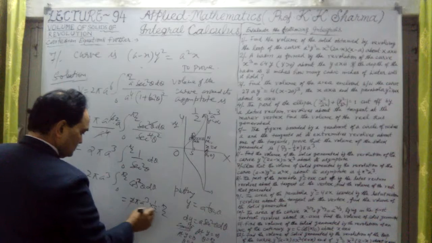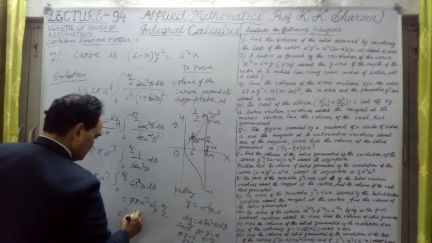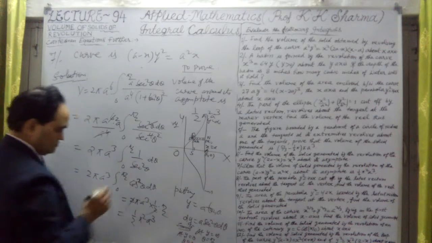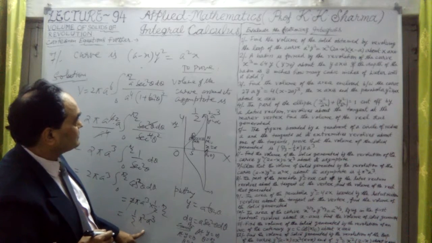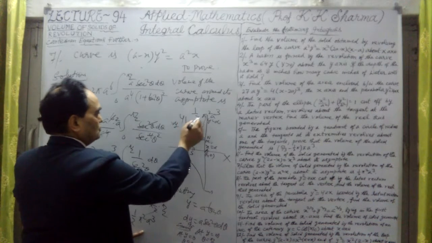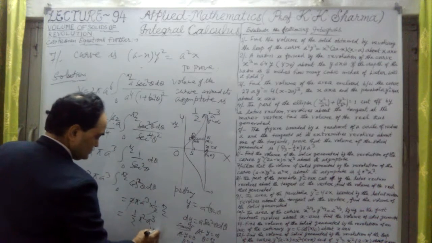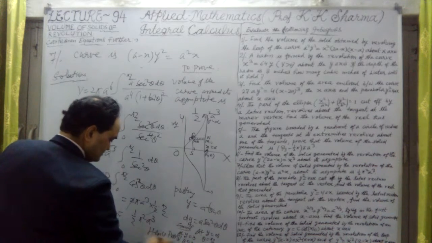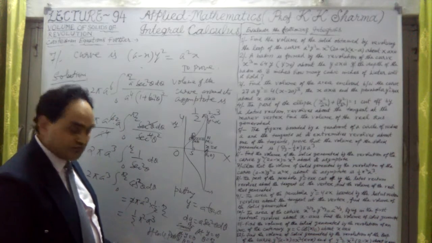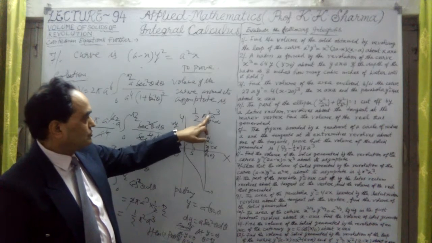The 2s cancel out. It is nothing but 1/2 pi square a cube. That's right. Hence proved. The same result has been obtained: 1/2 pi square a cube.